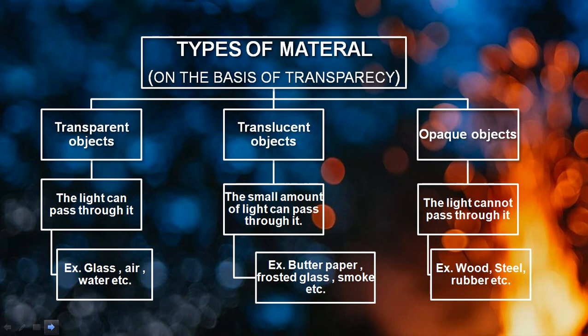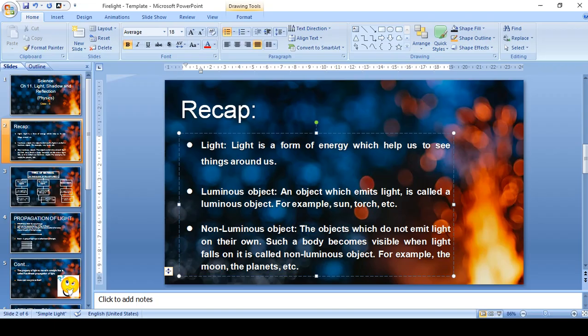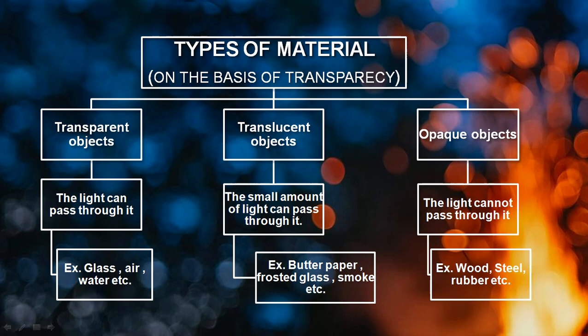So that thing will include over here, that is considered as a passage of light, or I can say that transparency test. So based on that, there are three types of object based on the transparency, or I can say based on the passage of light, means light can pass through it or not. So first one is transparent.